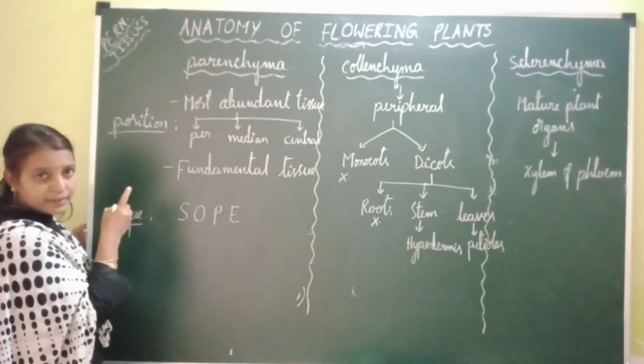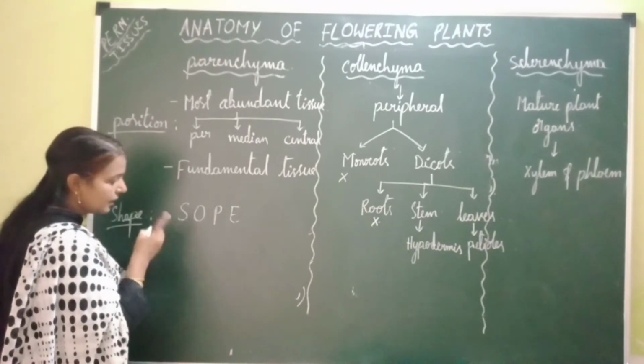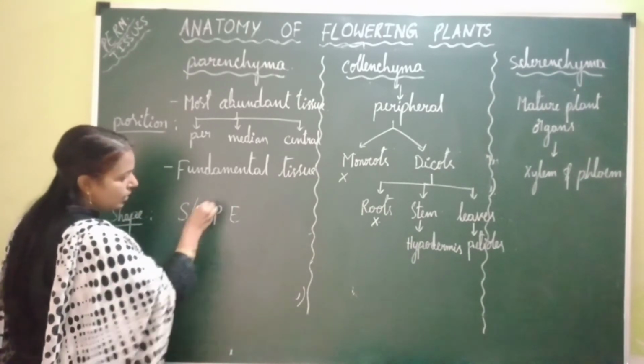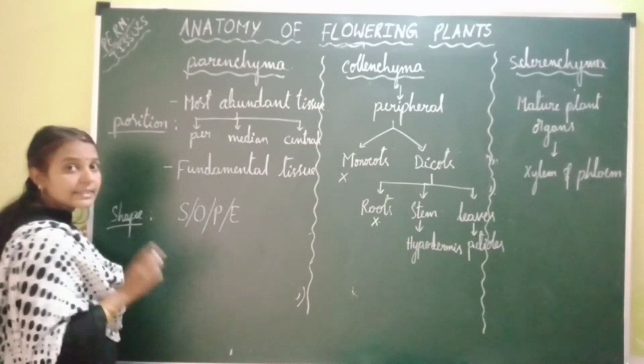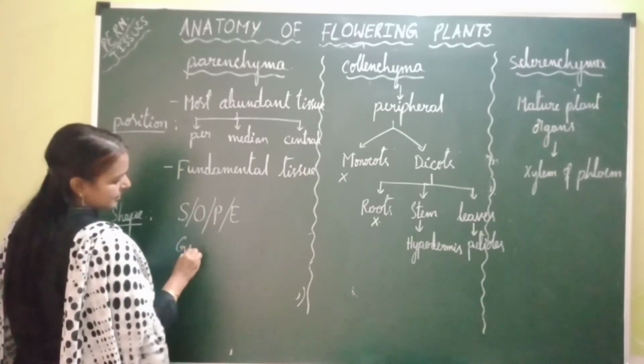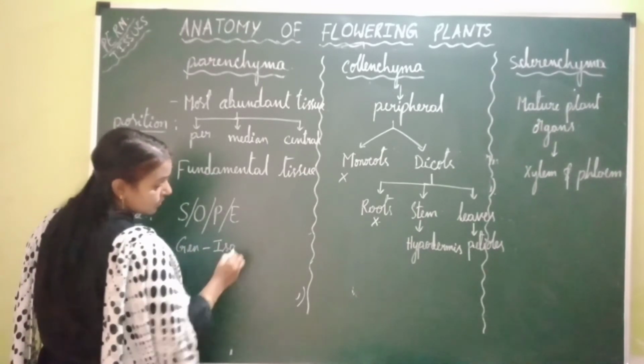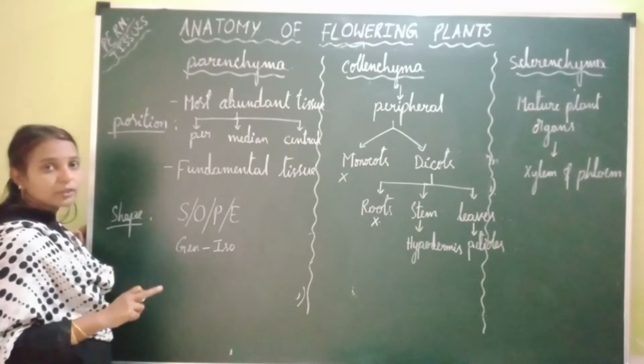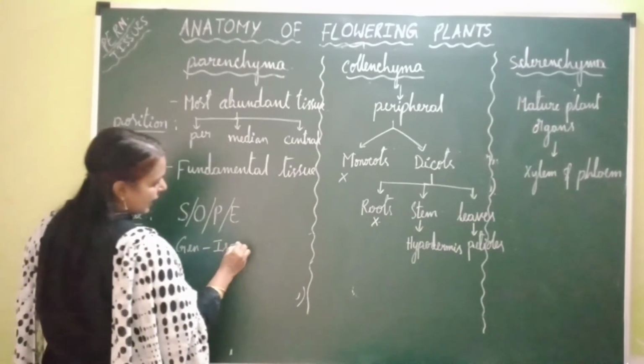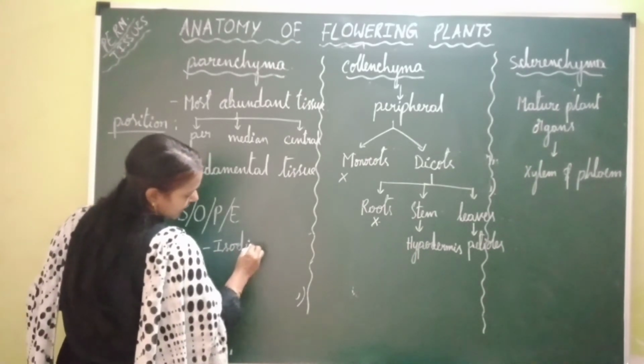So the cells of parenchymatous tissue can be spherical, oval, polygonal or elongated, and generally they are isodiametric. Isodiametric means they are similar at all the sides of the cell.